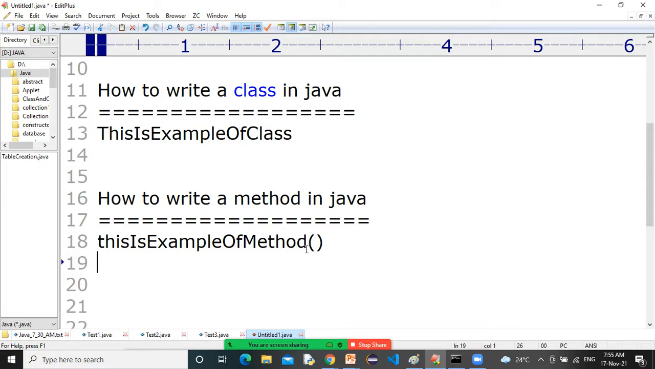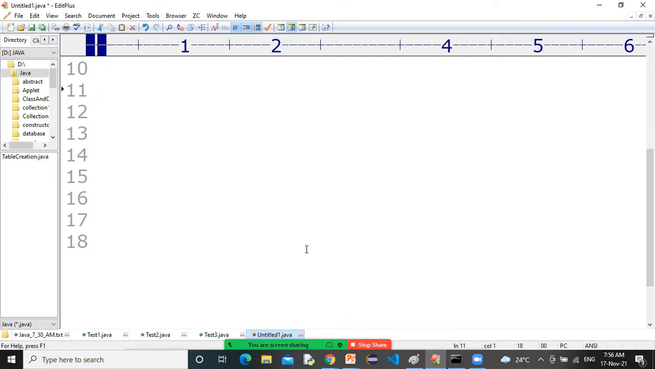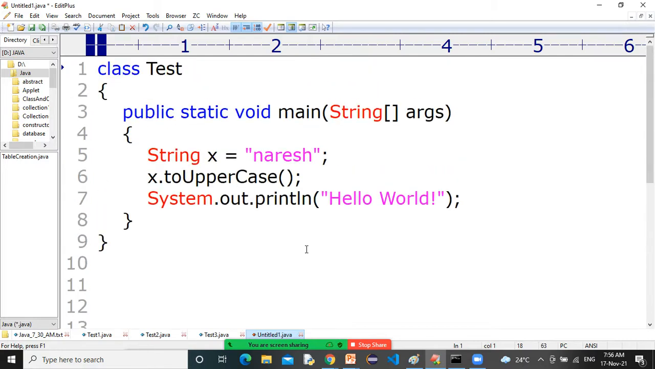You can take this screenshot. How to write a class in Java and how to write a method in Java. Camel case. Okay, you can search in Google camel case. Now you can see here what is the style of writing this method.